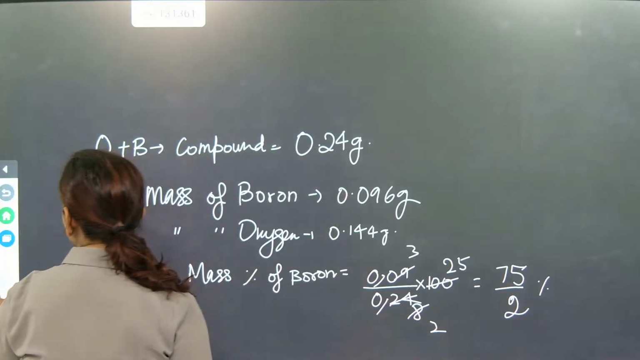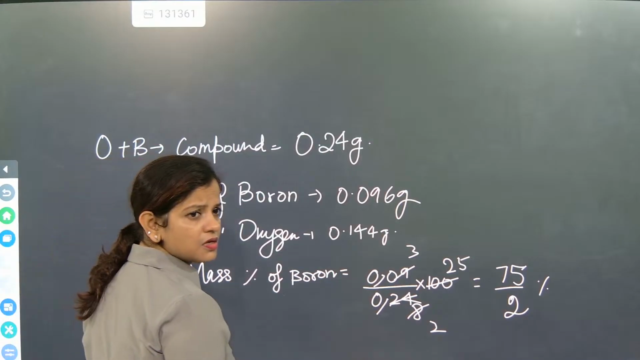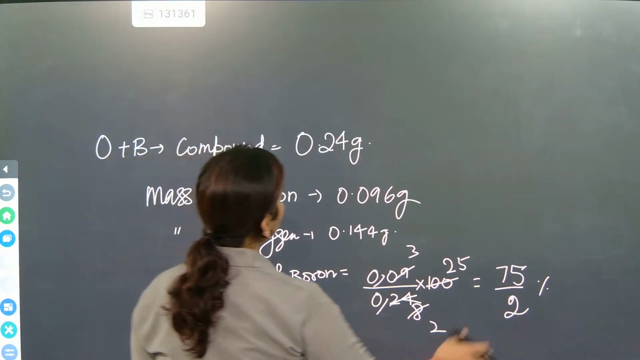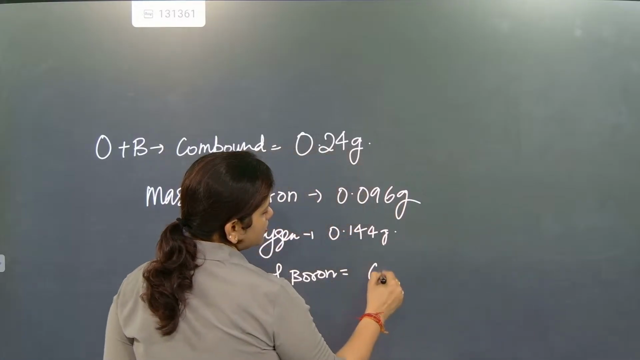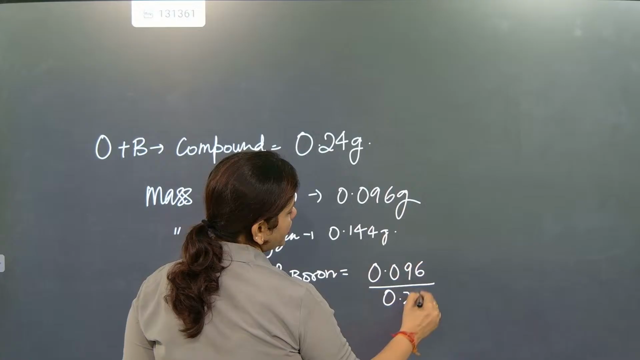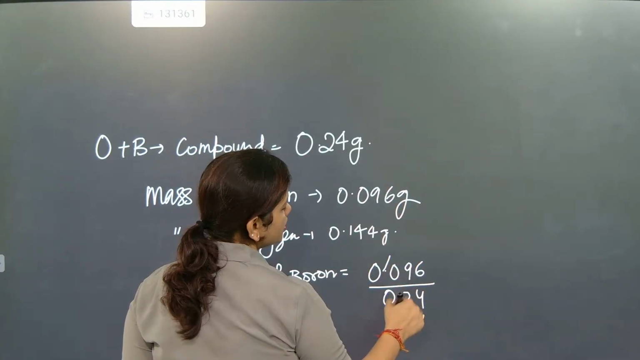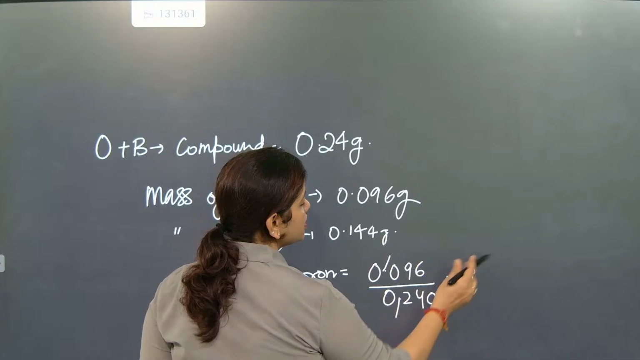Let's check. How much is it? Oh, sorry. So only the answer is not coming. Composition is 0.096 by 0.24. So if this and this you are cancelling, then here there are 3 digits, so one 0 will come. So it is coming as into 100.